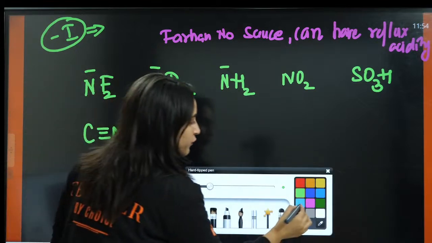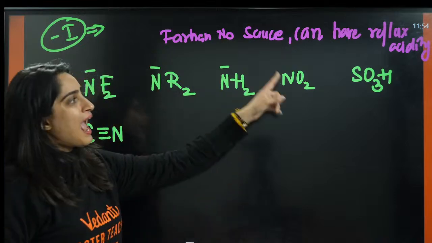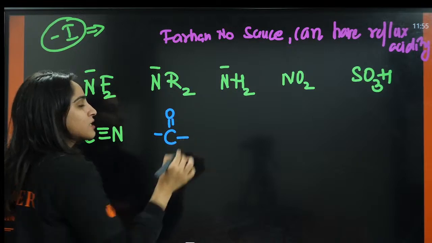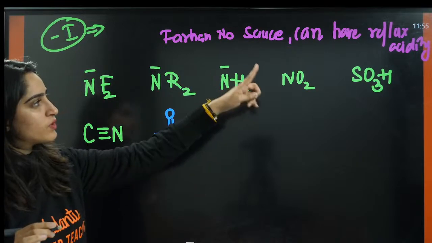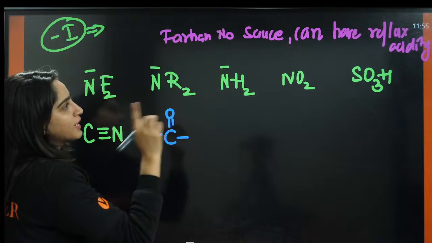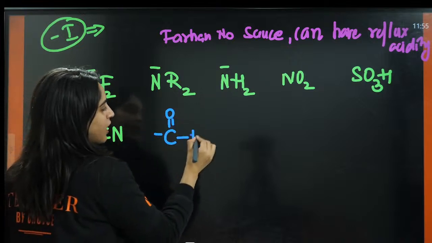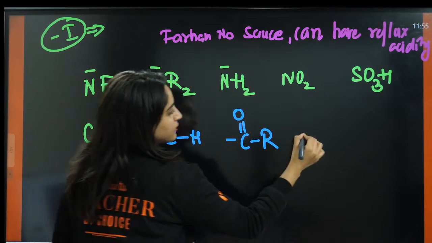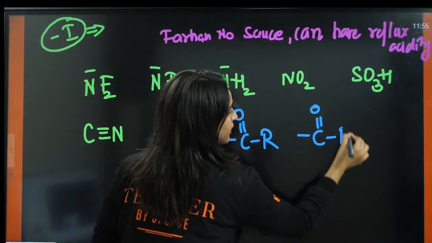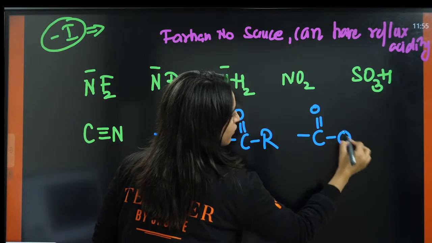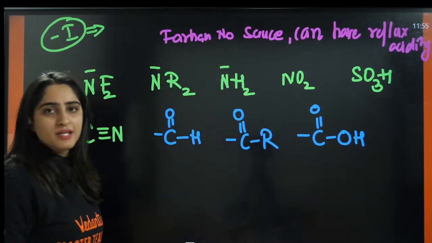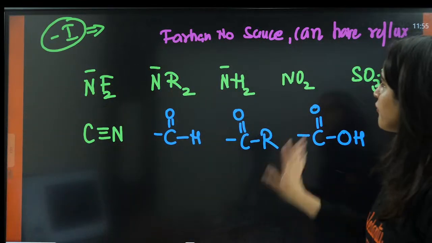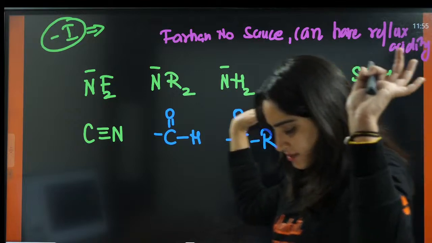Now how do we write it? Have reflux acidity. Firstly, write a carbonyl group. Then just first letter of these three words. First is hydrogen. Then again carbonyl group. Then R. Then again carbonyl group. Then acidity, OH. Acidity means carboxylic acid. Okay. Understood this? Farhan, no sauce can have reflux acidity.